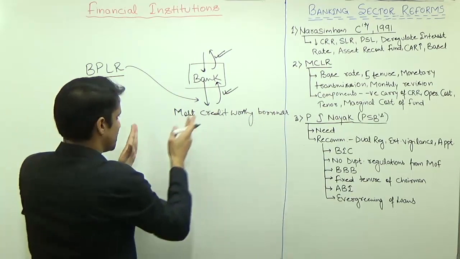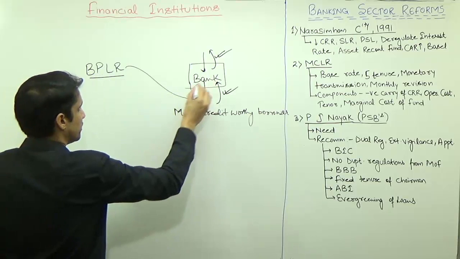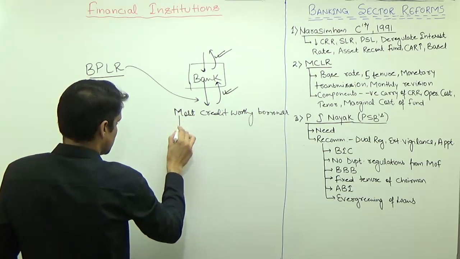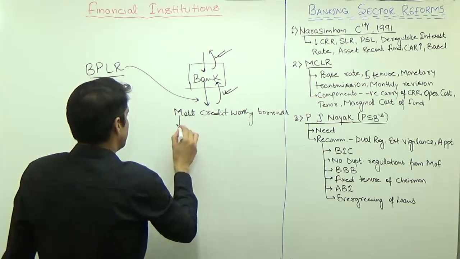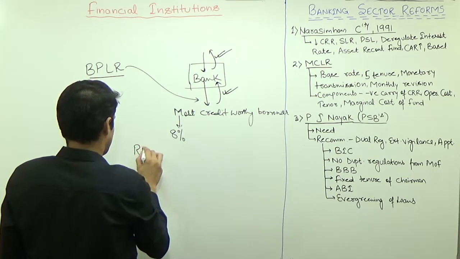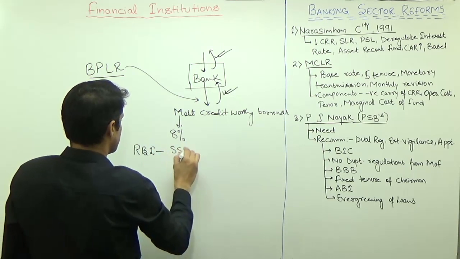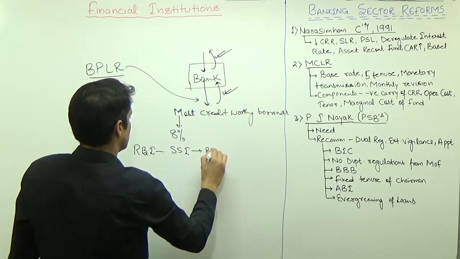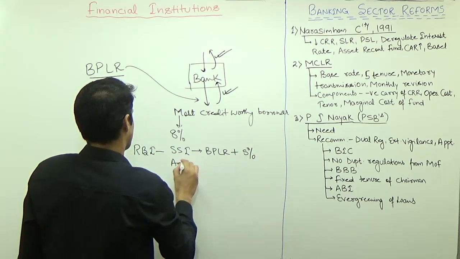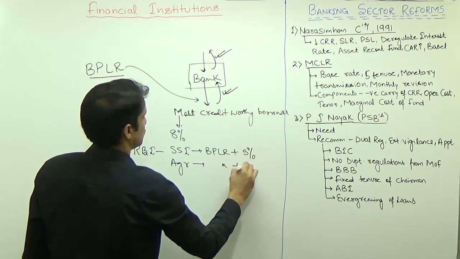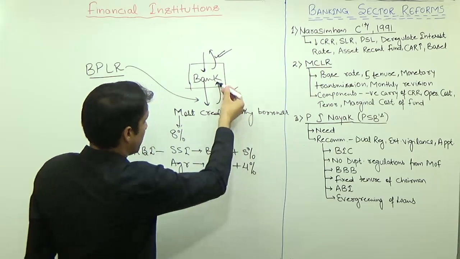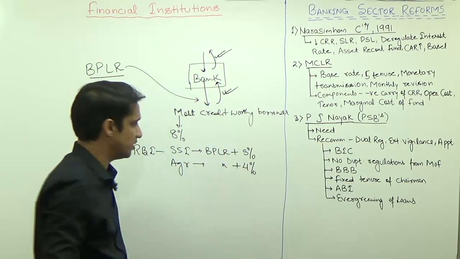And suppose RBI was fixing the value. How was RBI fixing the value? Whatever BPLR is decided by a bank, for example, the bank said my most credit-worthy borrower is this, and I am lending at 8% interest rate. So RBI was saying that your BPLR is 8%, to small scale industries you will lend at BPLR plus 5%, maybe to agriculture you will lend at BPLR plus 4%. So RBI was fixing the value indirectly, and the banks themselves were deciding the value of BPLR.